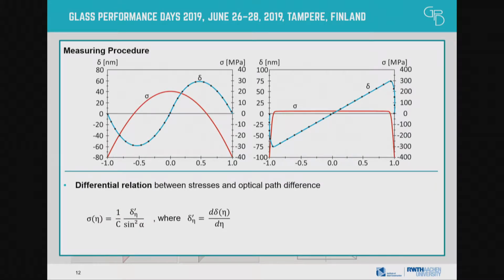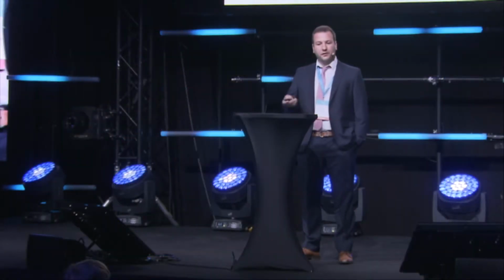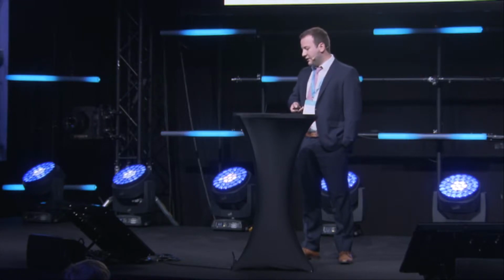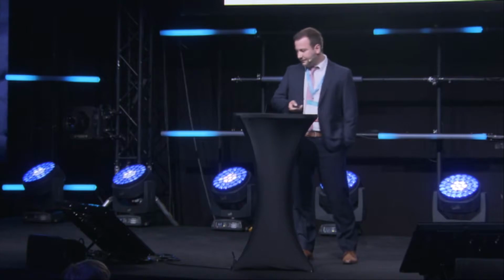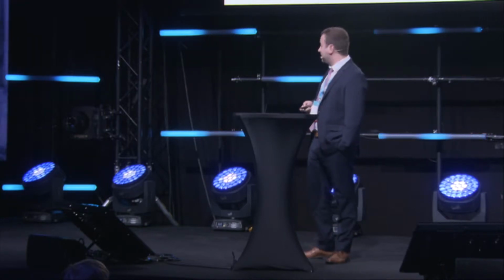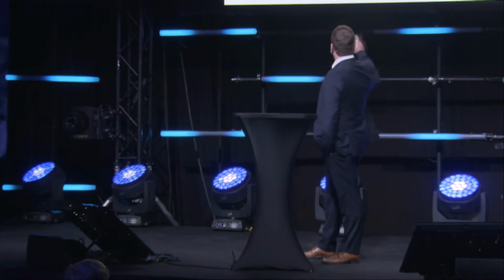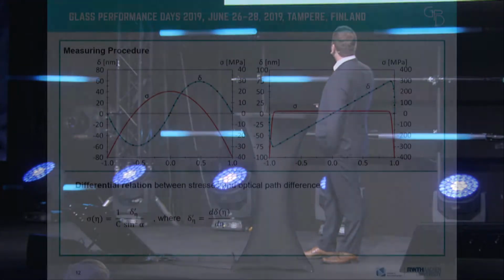So this is output of the SCALP 05. We can see the optical path difference and the resulting stresses. And we also can see that the derivation of the optical path difference over the length yields our stresses. And again, there's the optical constant. On the left side, we see TTG, and on the right side, the CTG.